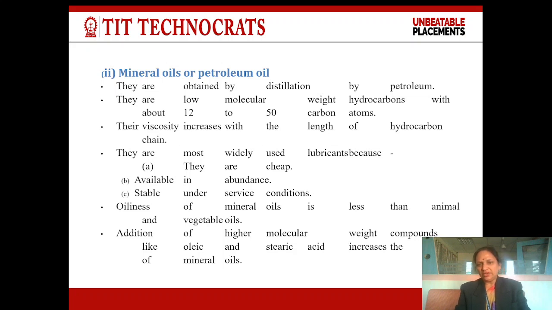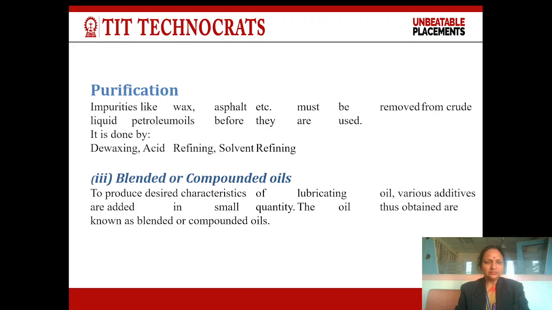Oiliness of the mineral oil is less than animal and vegetable oil. So to improve this property, we should add some additives in this oil. Addition of higher molecular weight compounds like oleic acid and stearic acid increases the oiliness of the mineral oil. Petroleum oil should be purified by fractional distillation. Impurities like wax, asphalt, etc. must be removed from the crude petroleum oil before they are used. It is done by dewaxing, acid refining, and solvent refining.